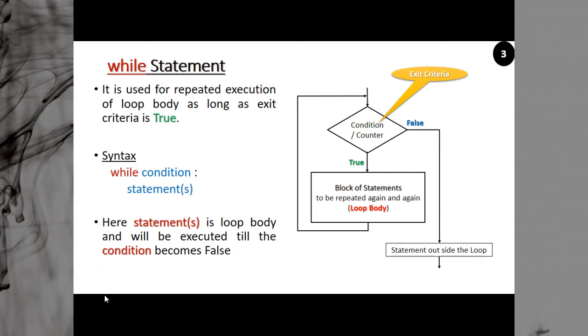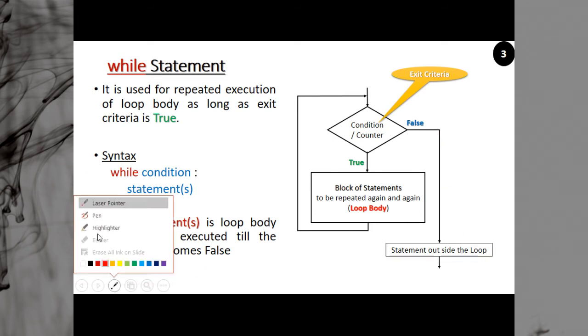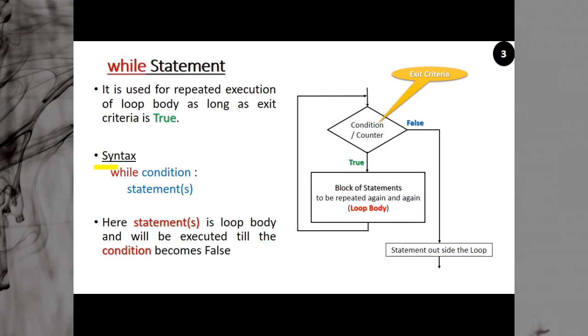The syntax is very easy. If you see the syntax, you will find it is very easy. You can see it is the while statement, while is a reserved word or keyword, whatever you want to say. After this you have to provide a condition. Again, you know very well, a condition is a relational expression, and its outcome will be a boolean value. It is either true or it is false.